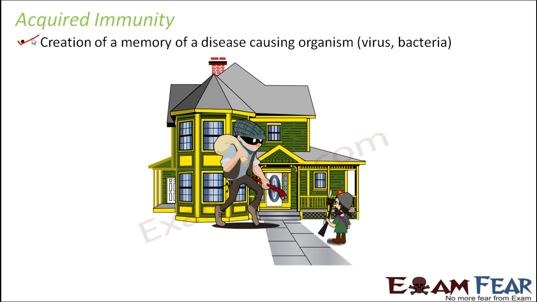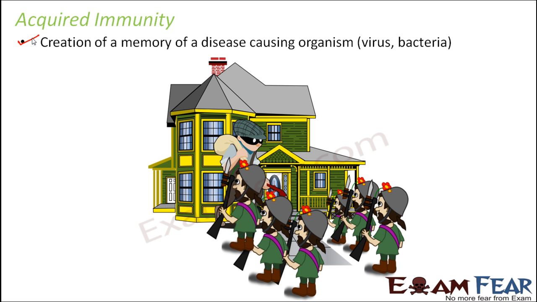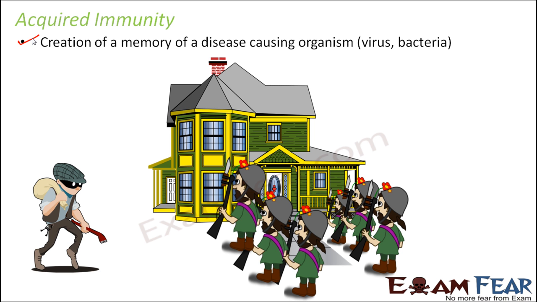With this experience, more security guards were employed for the protection of the house. So now the security became stronger. Let us suppose the same thief comes back. The security guards already know the power of the thief, so they will recognize him.